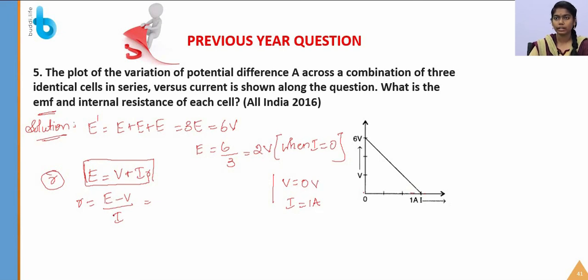So R is equal to E minus V by I. For the cells together it is 6 volt, so per cell it is 2 volt. Okay. So we have found that E is equal to 2 volt. So we substitute the value of the EMF E as 2 volt minus 0, divided by I, which is 1 amp. So 2 volt minus 0 by 1 amp gives 2 ohms. So this is the value of the internal resistance.